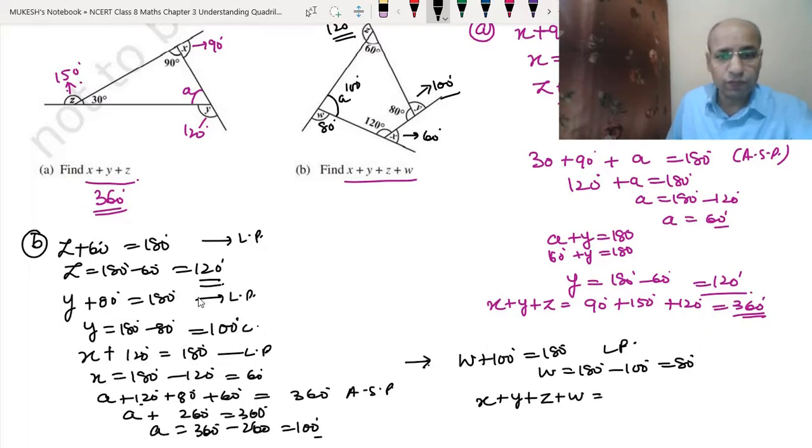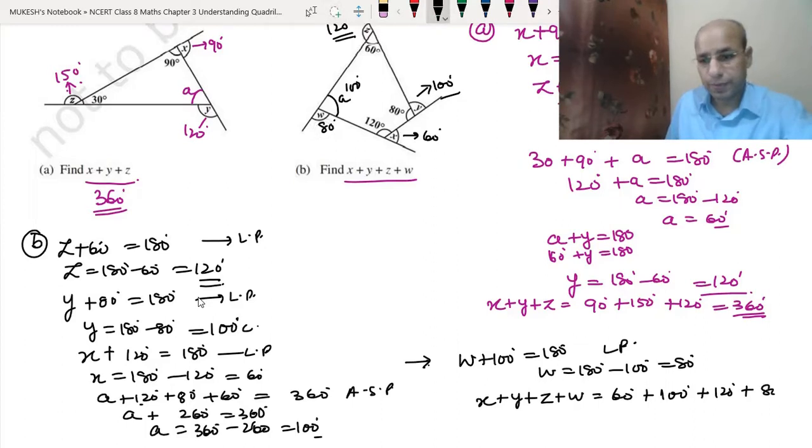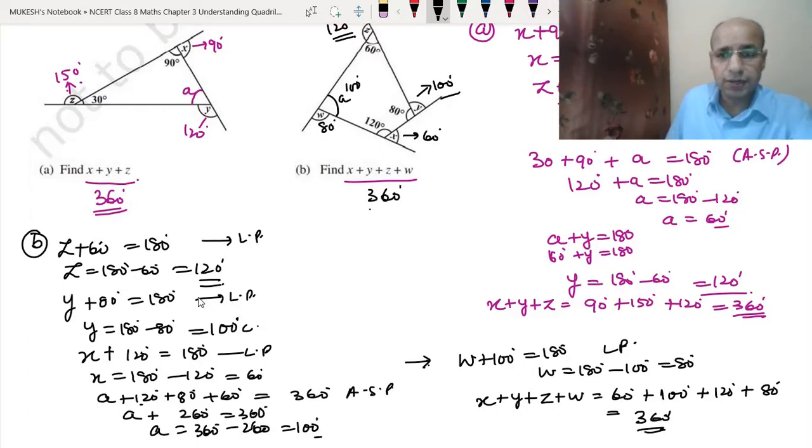The value of x that we have got is 60, plus y is 100 degrees, plus z we have got 120 degrees, plus w we have got 80 degrees. So this is 200, 300, 360 degrees is the answer. Therefore here also we have got 360 degrees.